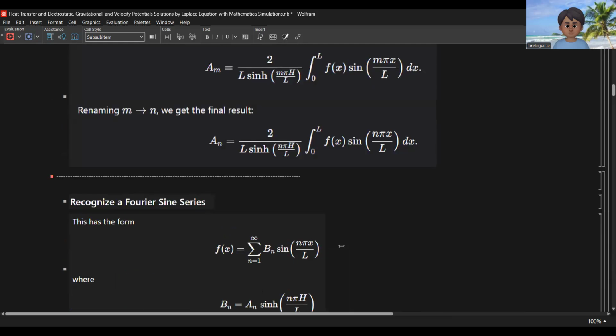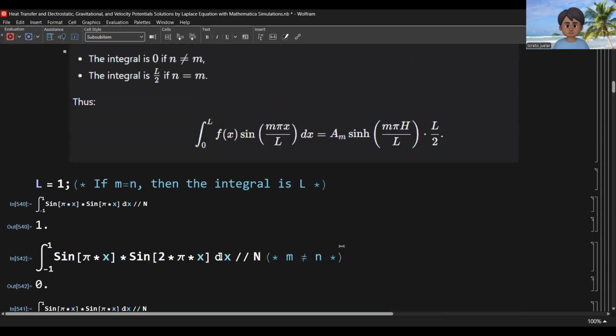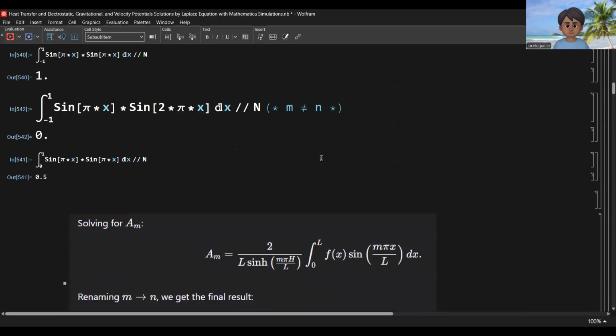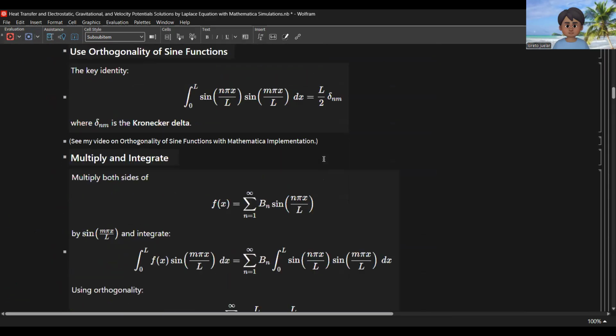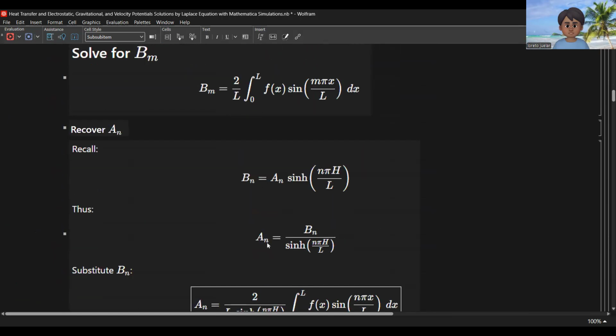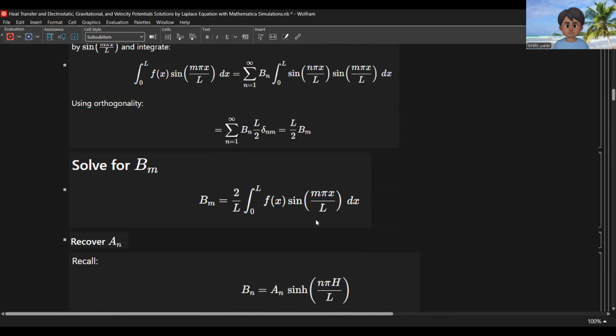So we have e sub n equal to b sub n over hyperbolic sine of n pi h over L. What is our b sub n? b sub n is equal to 2 over L times this expression.